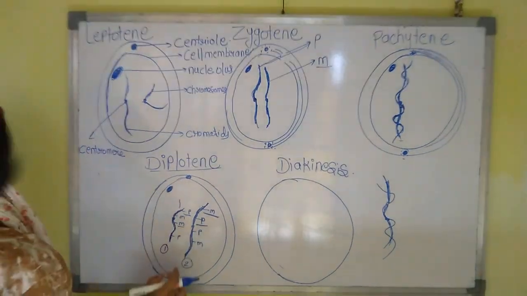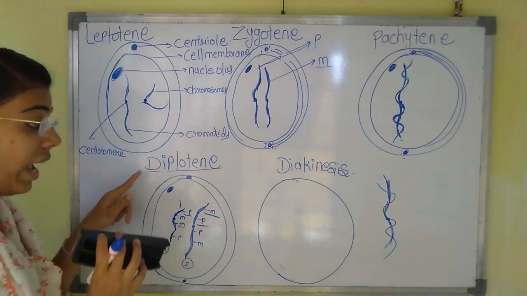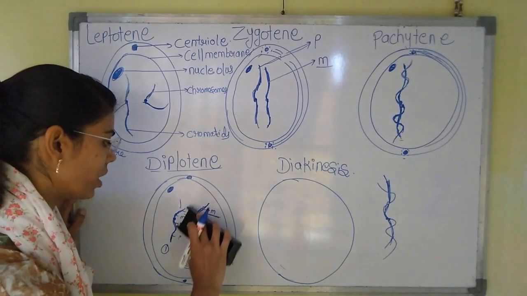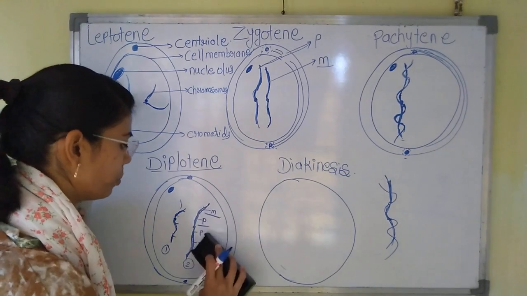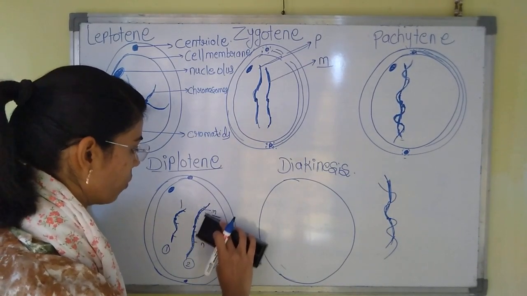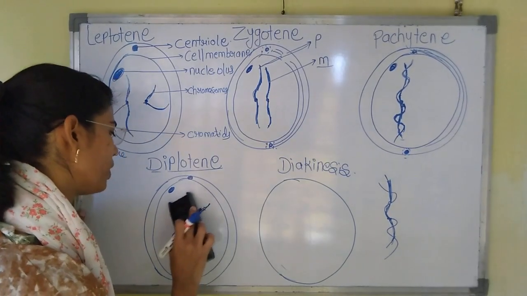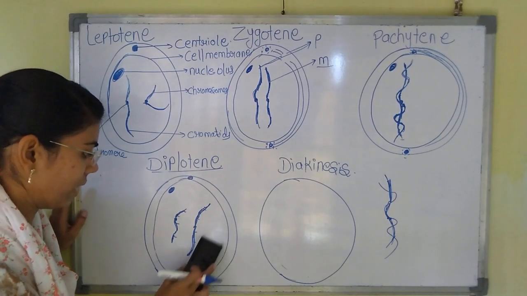And after this, what will happen? I have told you the meaning of diplotene: the meaning is duplicate. Now these chromosomes will form exact copies of themselves. These chromosomes will duplicate.